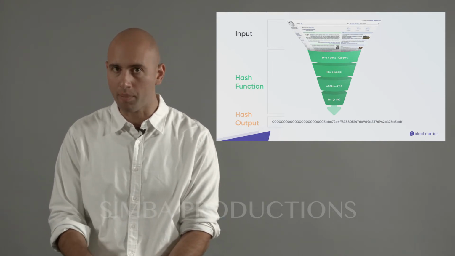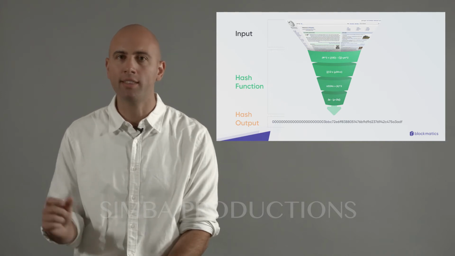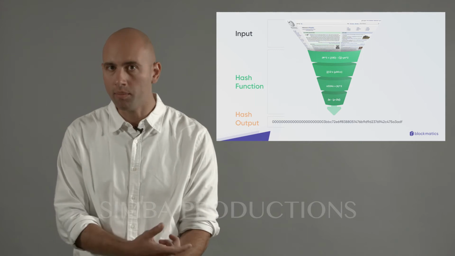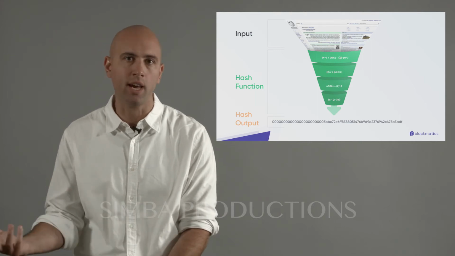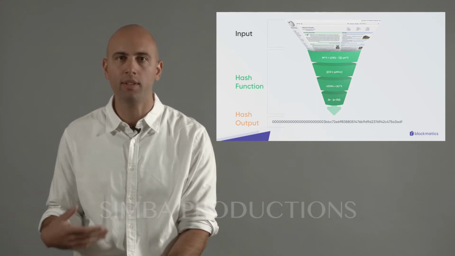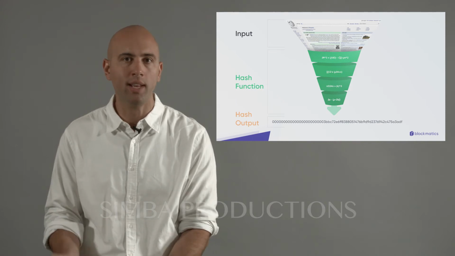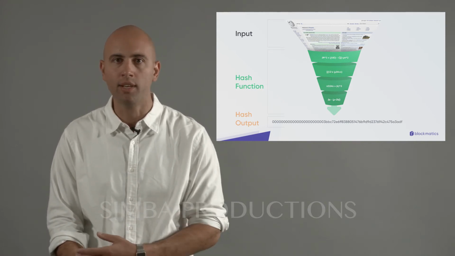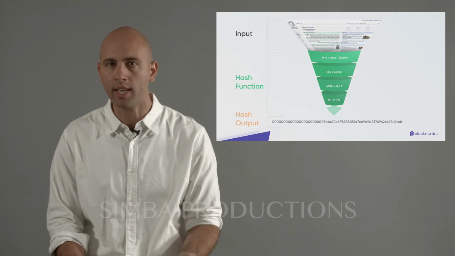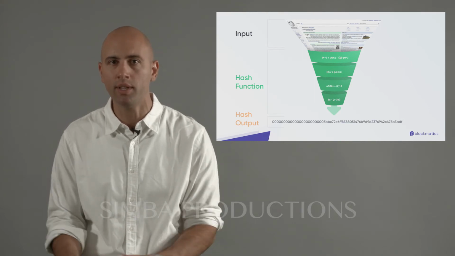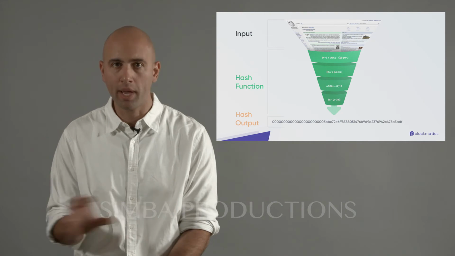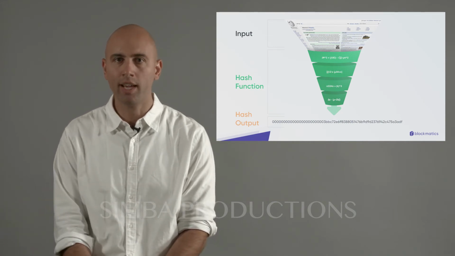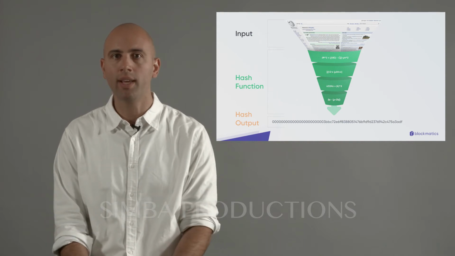Another very important property of a hash function is that there's no way to reverse engineer or guess what the input is once you see the output. So if you see the output alone, you would not know anything about the input. You won't know how long it is. You won't know if it's a number that you fed in versus text, or even number or odd number. It's completely opaque in terms of how it generates such a number. And we'll see later why that's important.